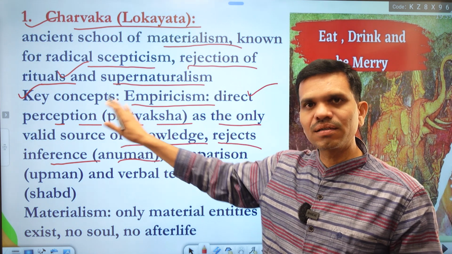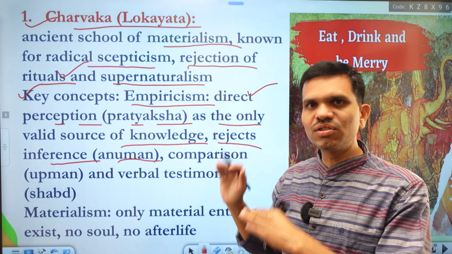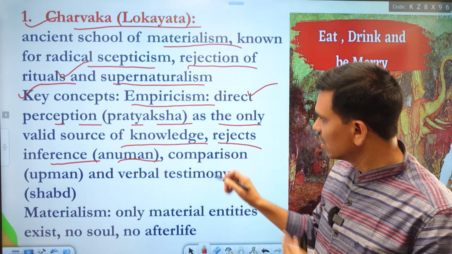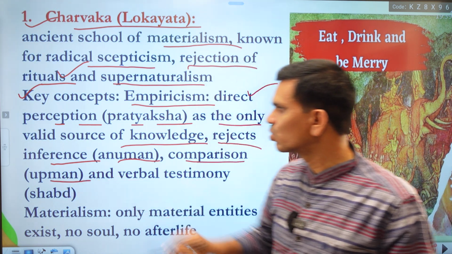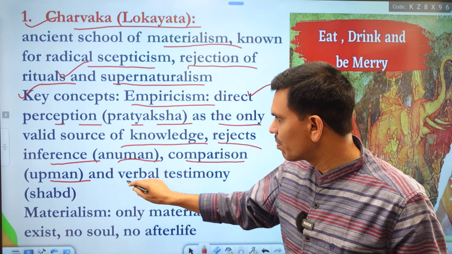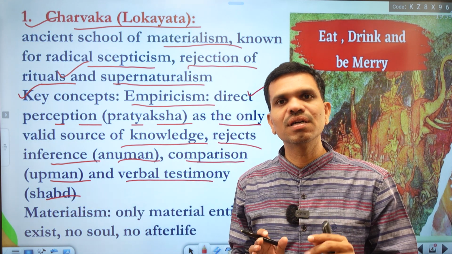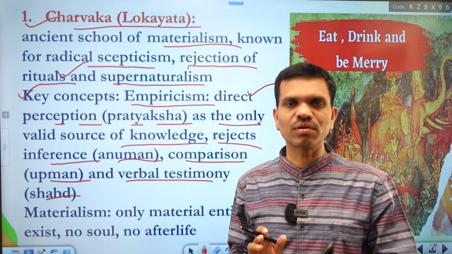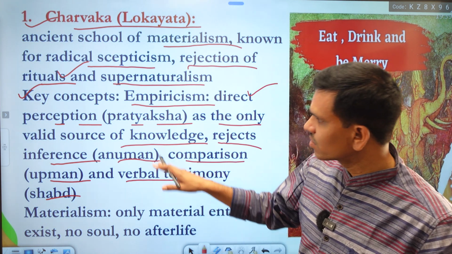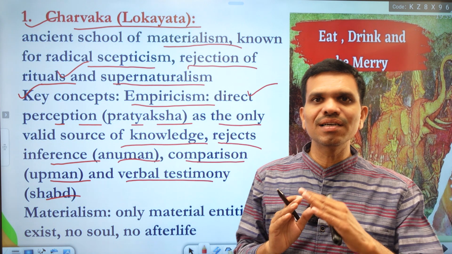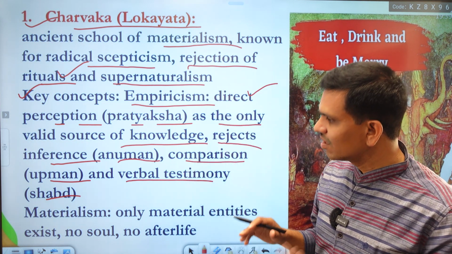Whatever is direct perception, that is called knowledge. Second, we have comparison. Comparison means upamana, so they also simply reject upamana and verbal testimony, shabda, and they do not consider these a valid source of knowledge or information. Hence we can say that it is completely opposite to the theist systems, and hence it is called an atheist system.